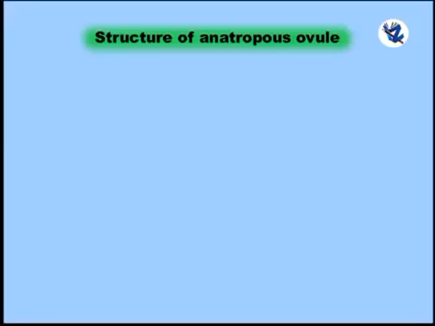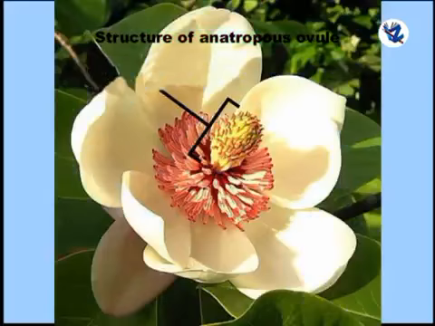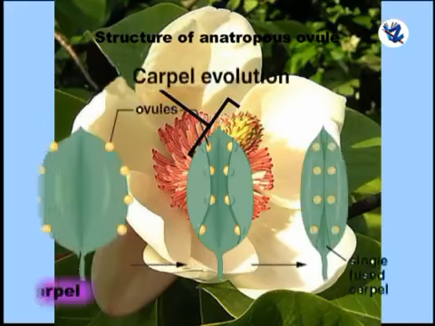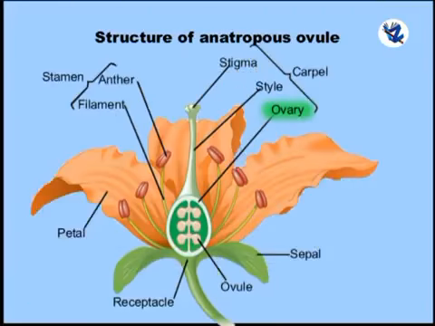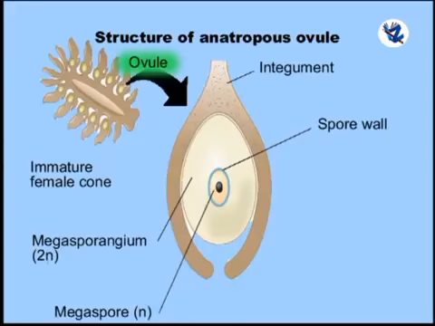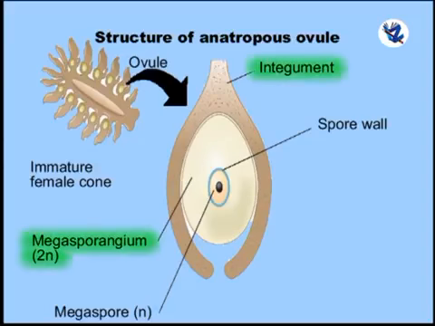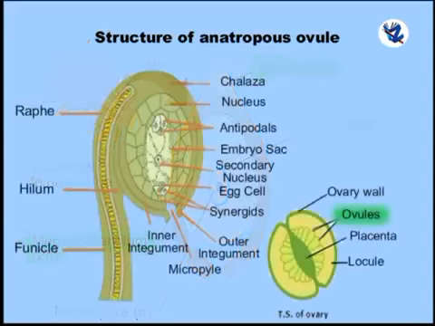Now, structure of anatropous ovule. Gynoecium is the female reproductive whorl having individual members called carpels. Each carpel consists of ovary, style and stigma, and the ovary encloses one or more ovules in it. Ovule is the egg-containing organ within the ovary, called integumented megasporangium.